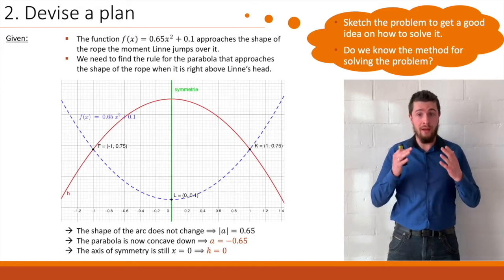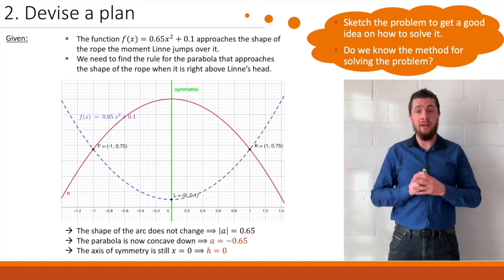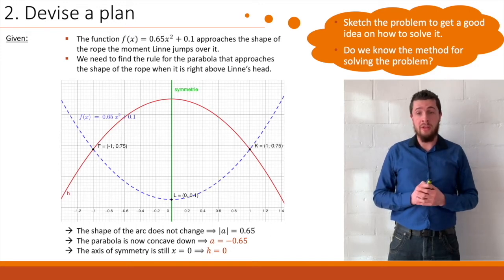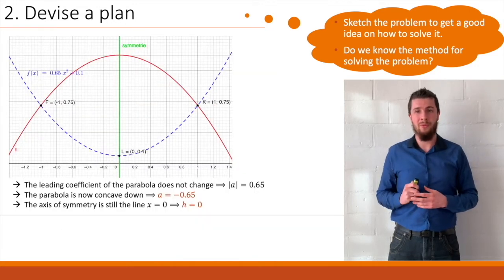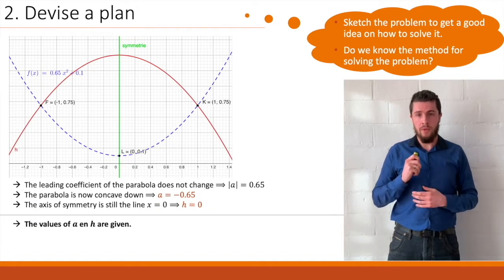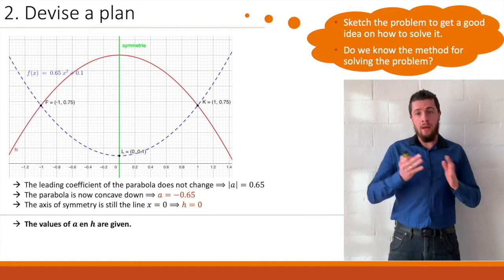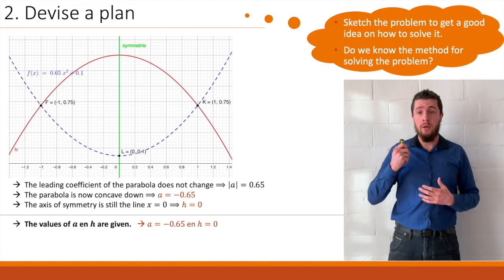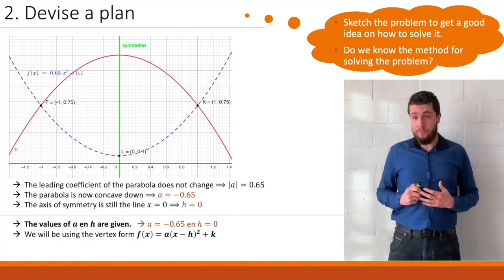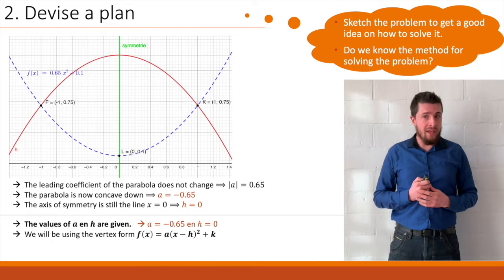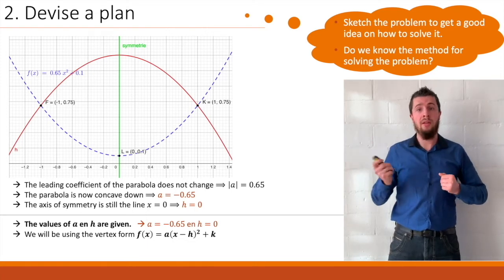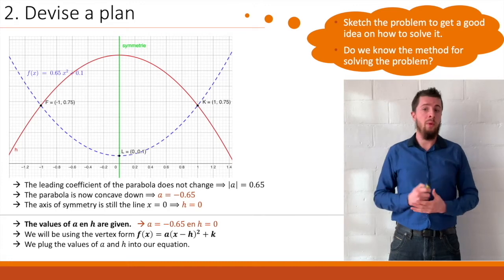We still know that Lina, or the axis of symmetry, is still x equals 0, which means that the h in our vertex will still equal 0. But this time, we don't know k. Okay? So we know that the values of a and h are given, which means we could probably end up using our vertex form again, like this. However, this time we don't know what k is. So in order to find k, we will be plugging in the coordinates of one of the points on our parabola, once again, either f or k, and then we'll be able to solve for k.